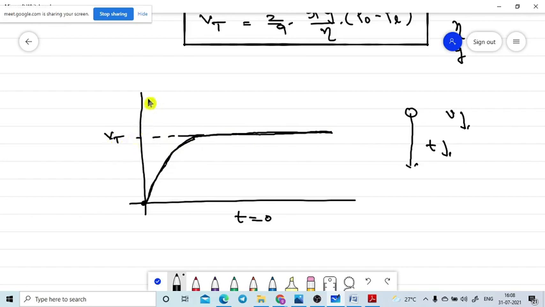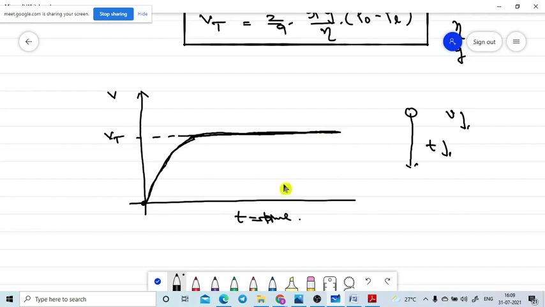It is the velocity of the object with respect to time. It is a graphical representation of a freely falling body through air, or the graphical representation of the raindrop falling through a certain height. That is very important. Did you understand? The velocity of the raindrop will not gradually increase forever. It will reach a certain value, and after that it will continue throughout the journey. Are you getting it?